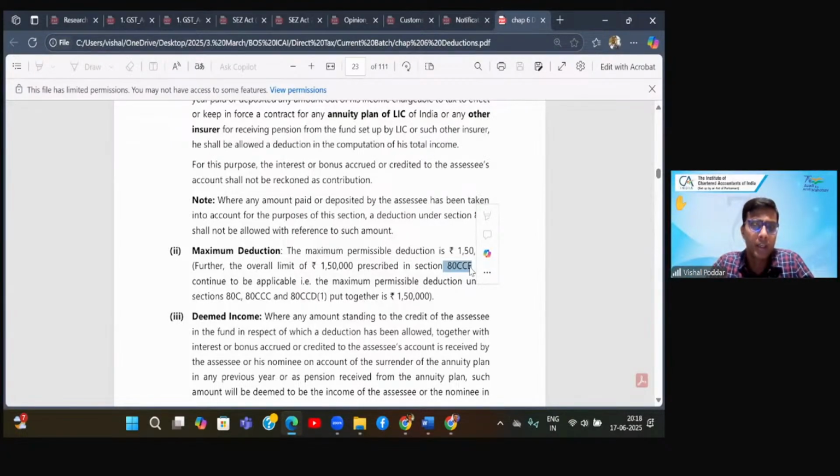I hope this point is clear. So individual section limit is 150. Where you are having only one of the sections, still you can take 150 as the limit. And where you are investing in multiple things, few falling in 80C or even this or even the next one, the total limit of these three sections together is also 150.